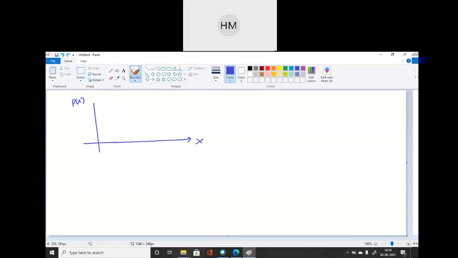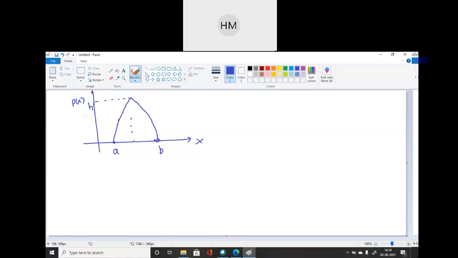So you can draw this signal. This is my point A and this is my point B. It's a triangle and this is the midpoint of that. The height given is h.